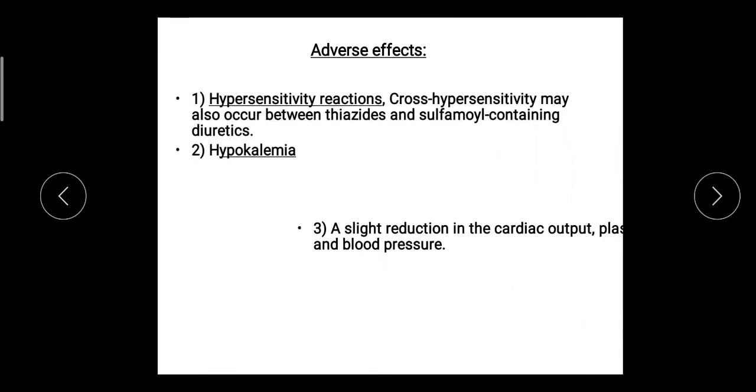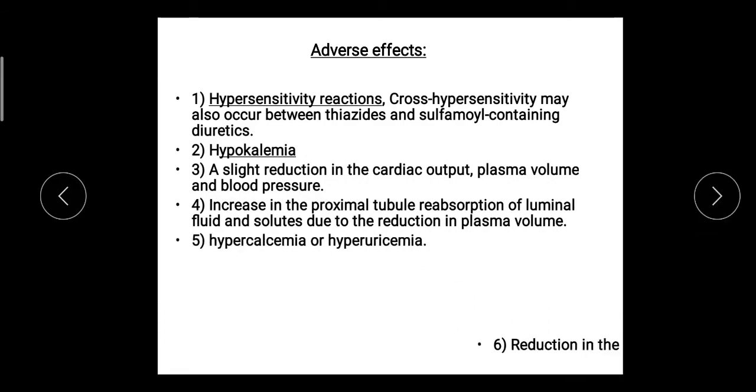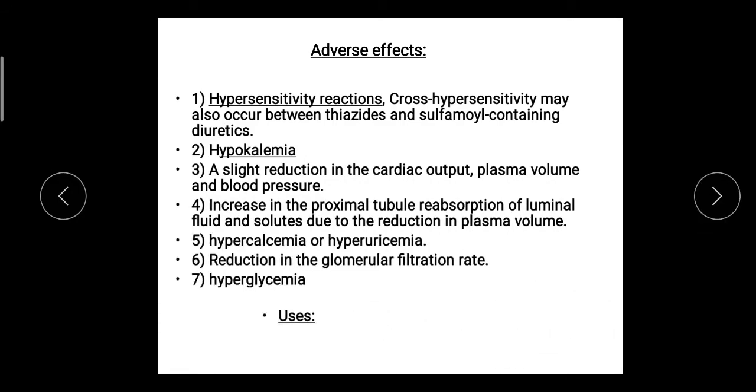Now, adverse effects. The first is hypersensitivity reaction, or cross hypersensitivity reaction, between thiazides and other sulfonamide-containing diuretics; hypersensitivity means allergic reaction.